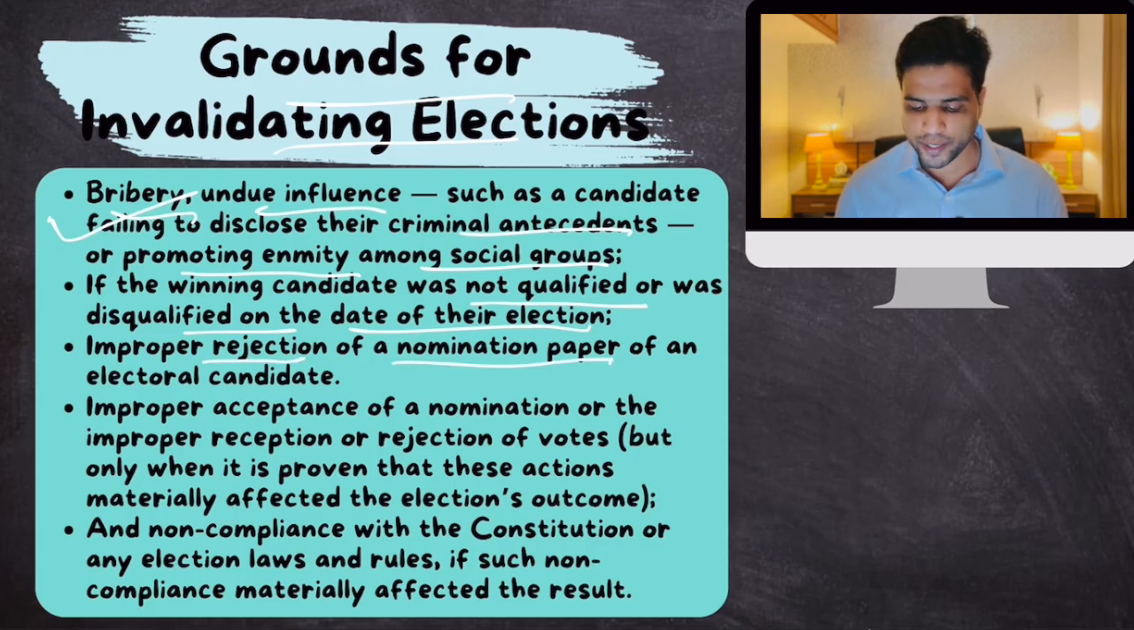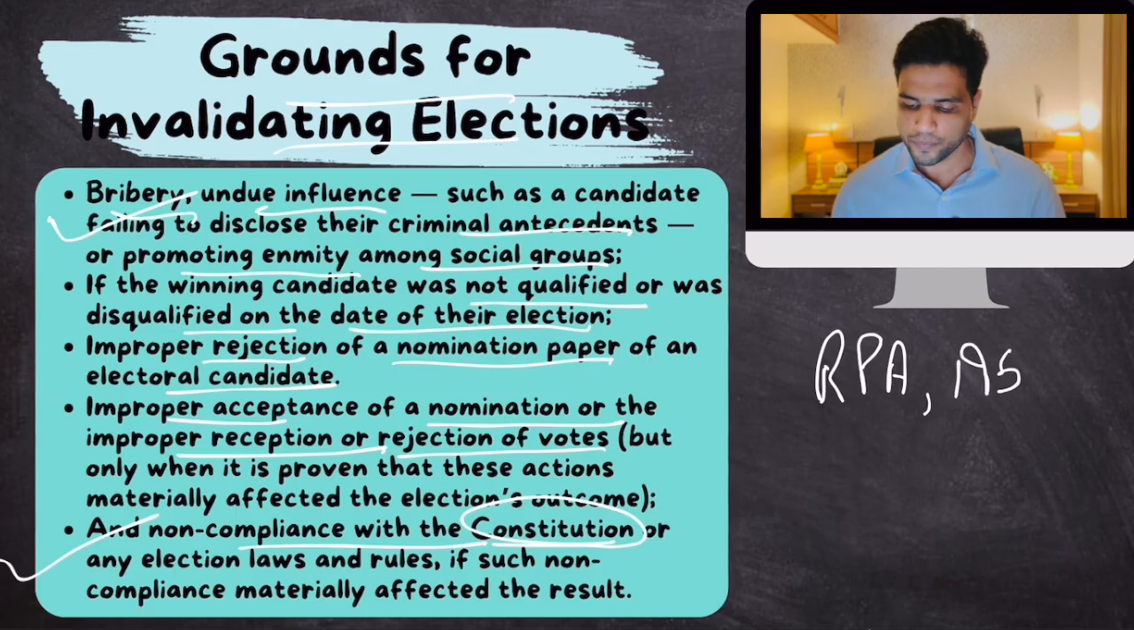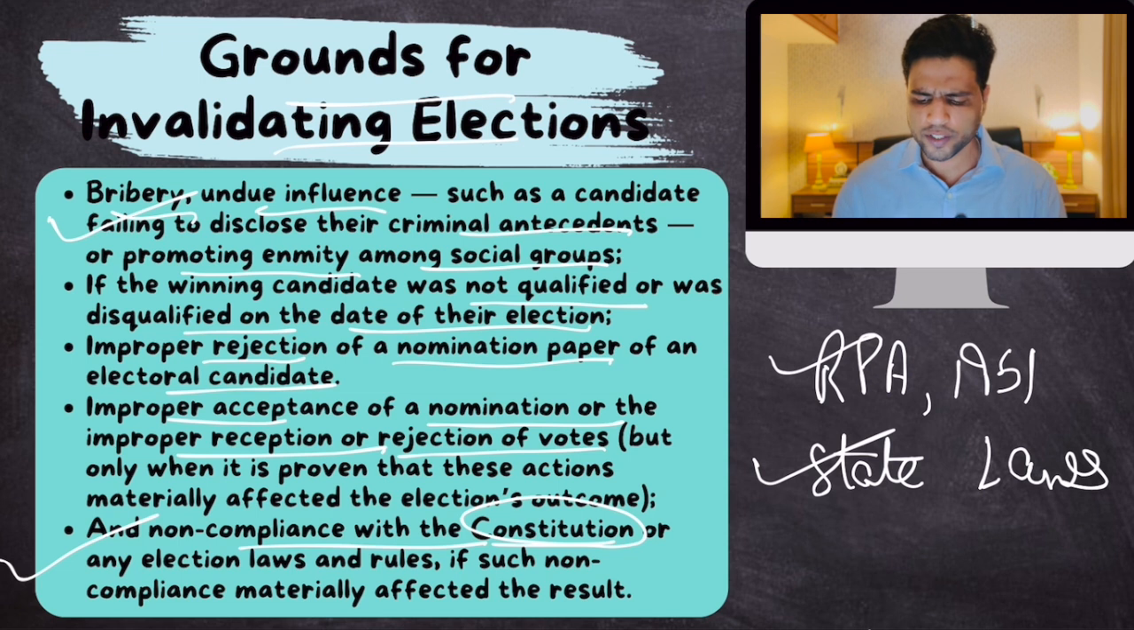Improper rejection of a nomination paper of an electoral candidate is another ground. Improper acceptance of nomination, or improper reception or rejection of votes. The last one is very important: non-compliance with the Constitution or any of the rules mentioned in various election laws. There is the Representation of People's Act 1951, and there are various state laws. If your election process did not follow the rules mentioned in these, then it can be declared null and void. So these are the grounds.